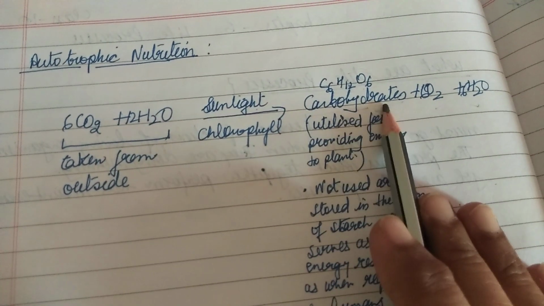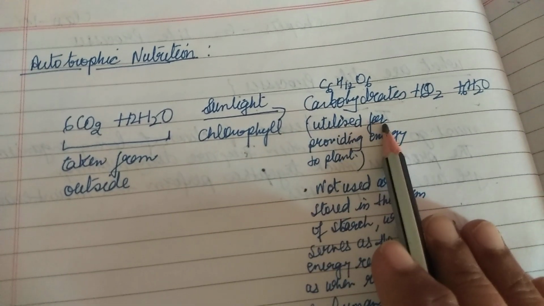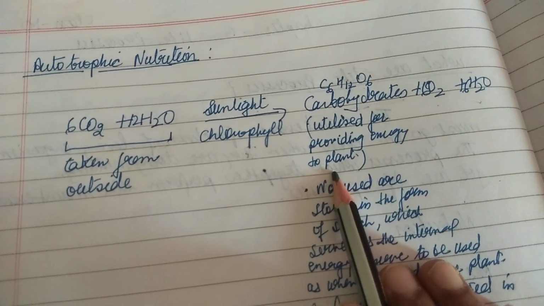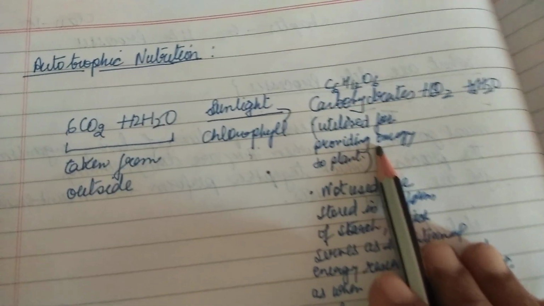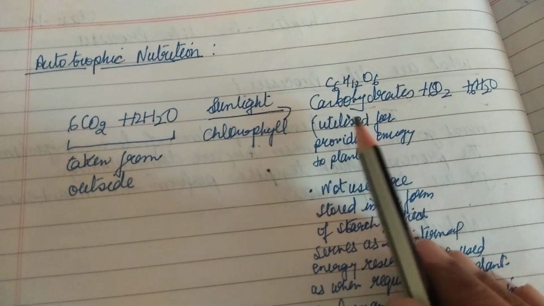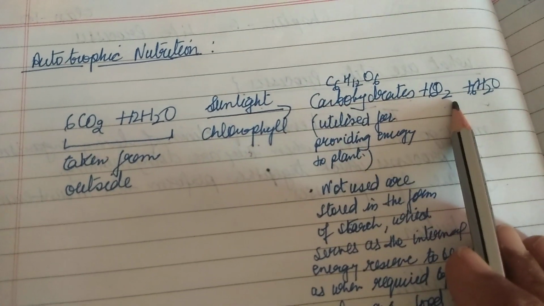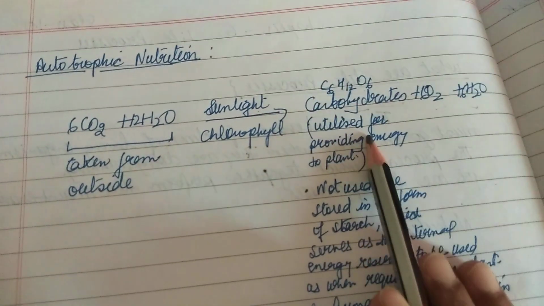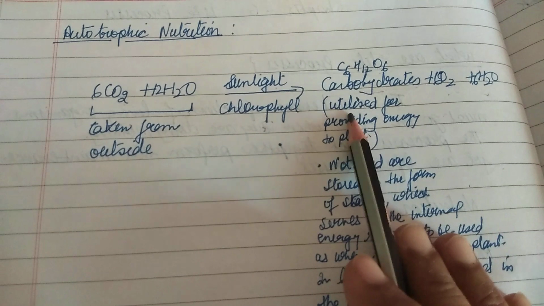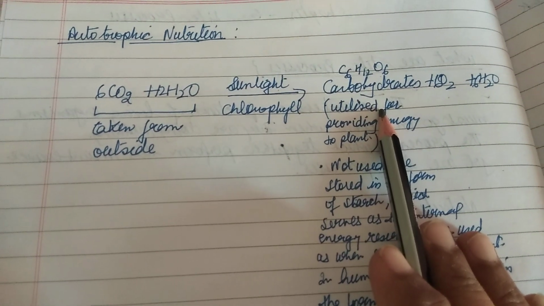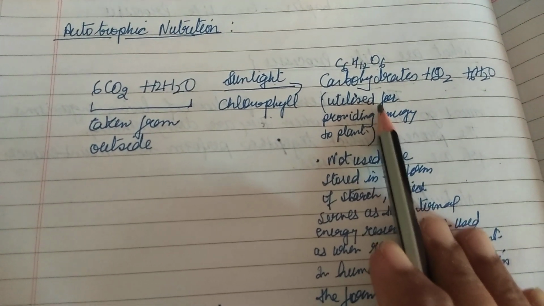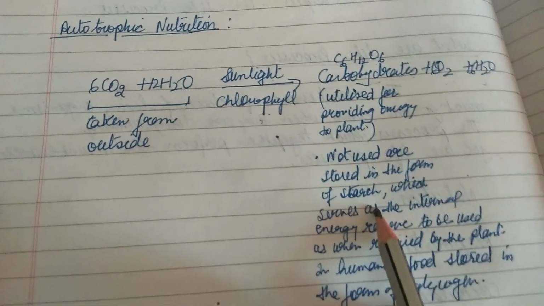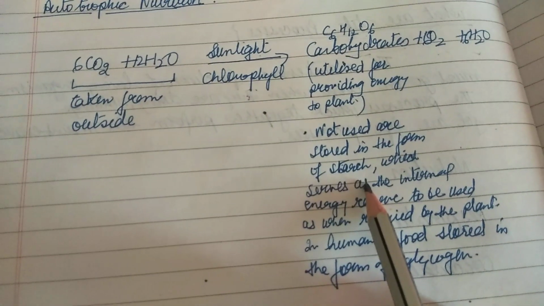And this carbohydrate they utilize for providing energy. How they will do it, you will study in your higher classes. Carbohydrates have bonds, and that is why it gives energy to plants. So for now, this carbohydrate is used for energy. And whatever is not used by the plant is stored in the form of starch.